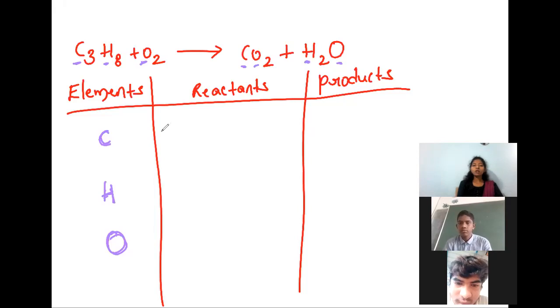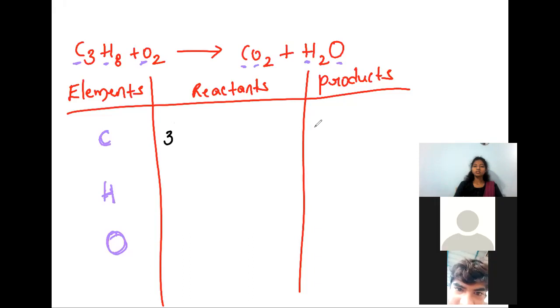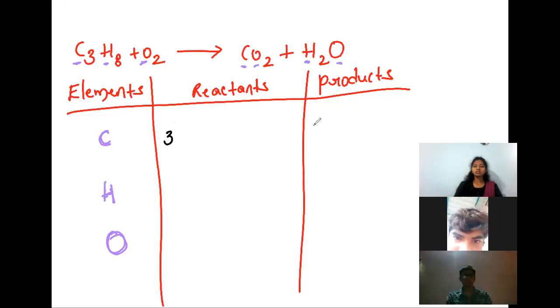See, the number of atoms on the reactant side and product side. How many carbons are here on the reactant side? 3. Product side? 1. Hydrogens on the reactant side? 8. Product side? 2. Oxygens on the reactant side? 2.